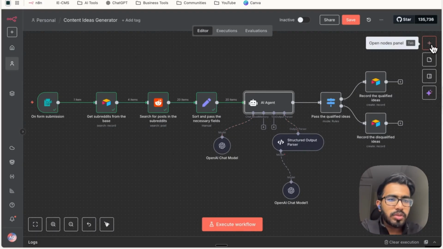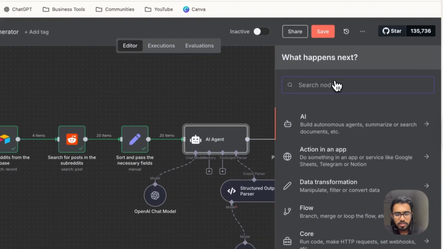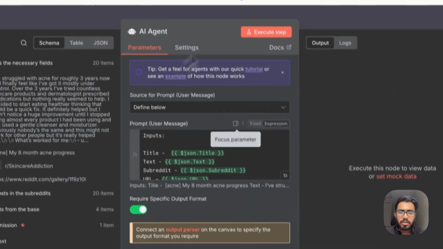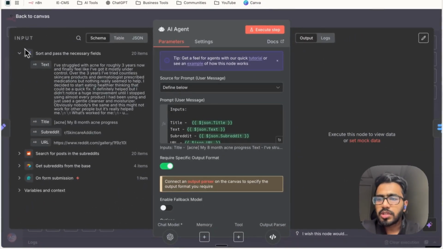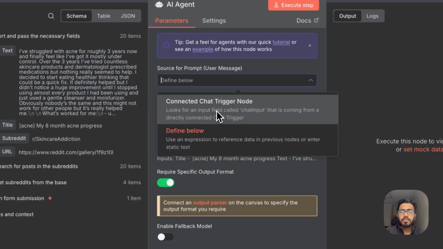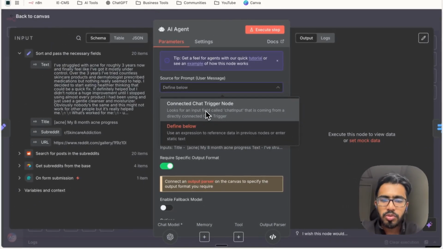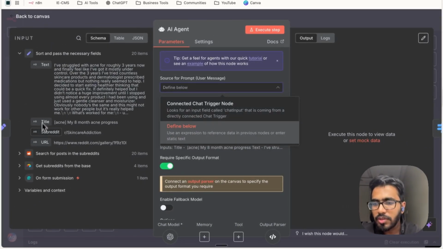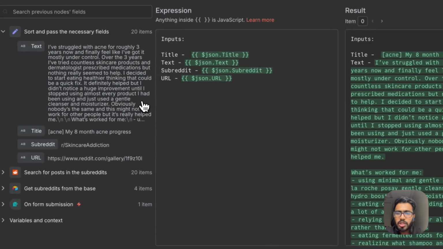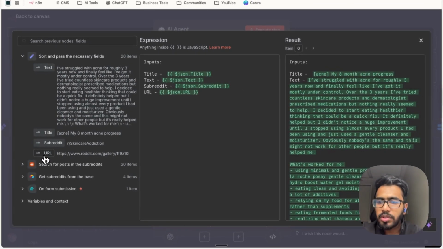Now to start with the agent node, just click on plus, then say AI agent. Just click on this and you will find this agent node like this. You can see all the input from the set node is here. The first thing we need to do is select define below in this section, because usually we converse with AI agents through chat nodes, but this time we're already receiving an input from the set node, so we will choose define below. Then in the prompt user message section, you need to add all the inputs from the sort node that you've called and add them here.